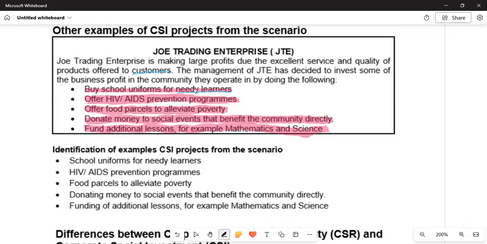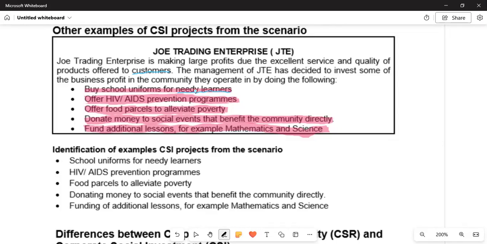So it's very important that it can be prevented. There are programs that are very important that need to be offered to the community members. So such can also be offered by the business.